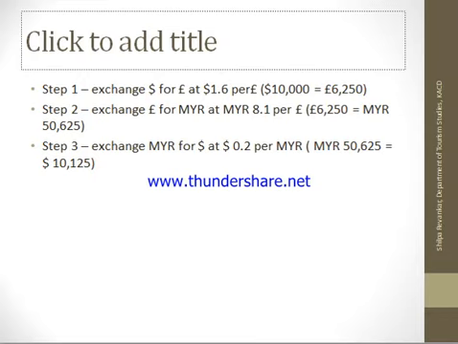I'll end up getting $10,125, which is $125 more than what I had actually invested. So this is triangular arbitrage. When there is a difference between the actual cross rate and the cross rate quoted by the bank, we can take advantage of it and get arbitrage profit.